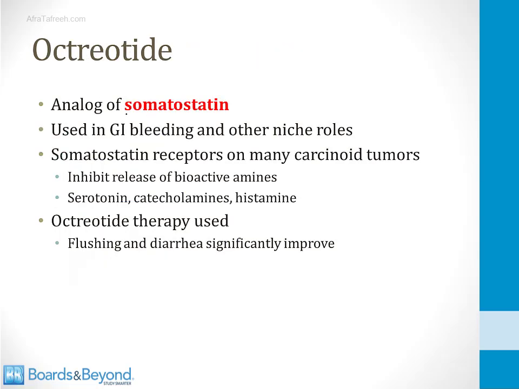Octreotide is an analog of the gastrointestinal hormone somatostatin, and it can be used as drug therapy for certain forms of GI bleeding as well as some other niche roles. And one of those niche roles is treatment of the carcinoid syndrome. The reason it's effective in carcinoid is because somatostatin receptors are found on many carcinoid tumors. So if you administer the drug octreotide, you will inhibit the release by tumor cells of so-called bioactive amines.